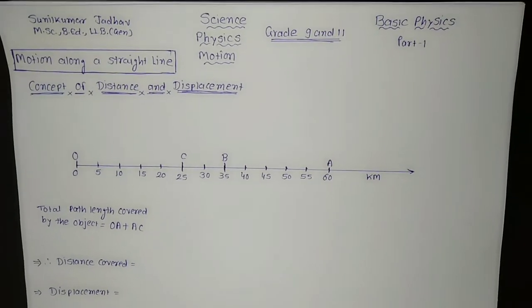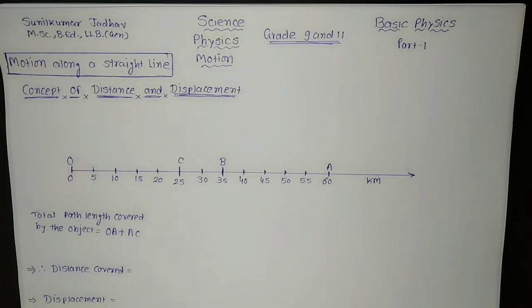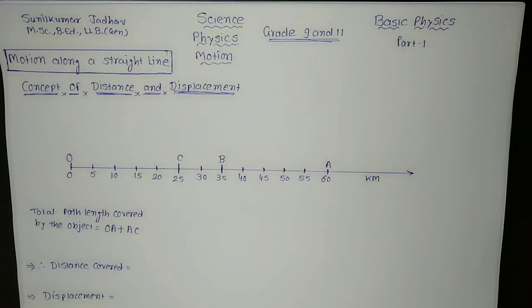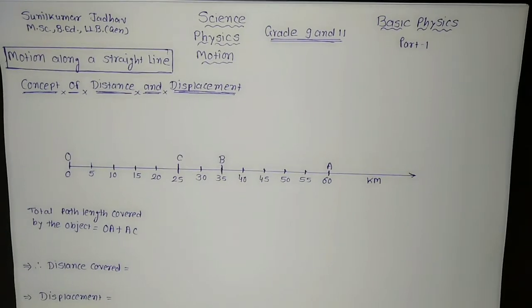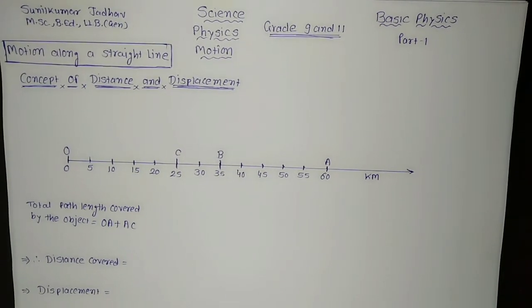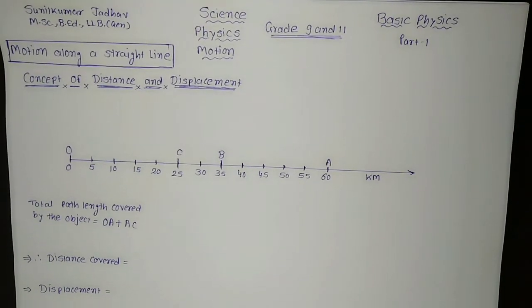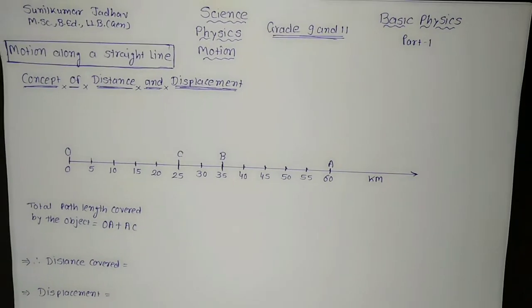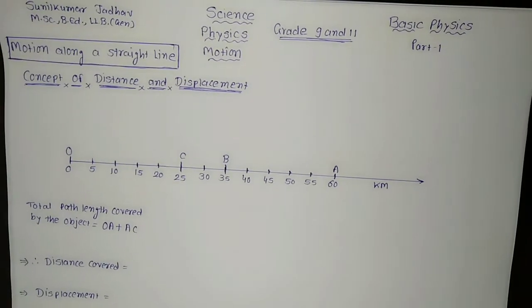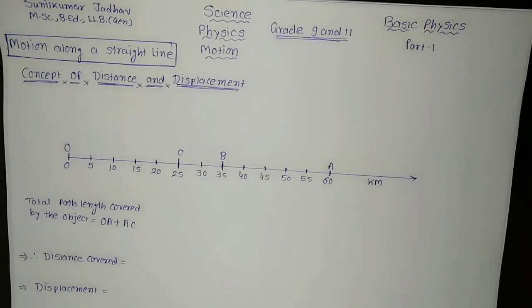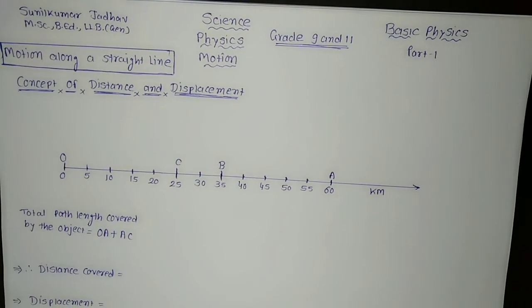Birds fly, fish swim, blood flows through the veins and arteries, and a car can move. Atoms, molecules, planets, stars and galaxies are all in motion. Even if we are steady on the earth, the earth is rotating on its own axis as well as revolving around the sun. Even the solar system, along with the sun, is revolving around the galactic center of the galaxy. This way we can say everything is in motion.